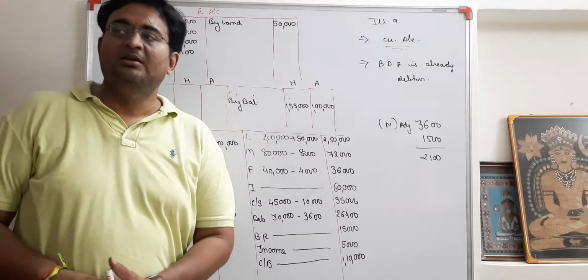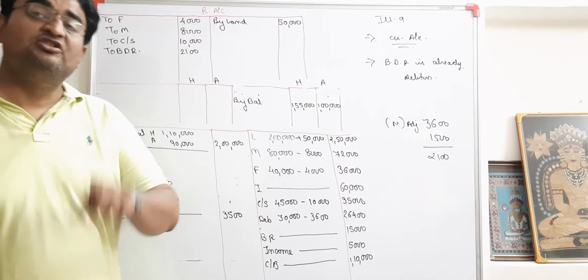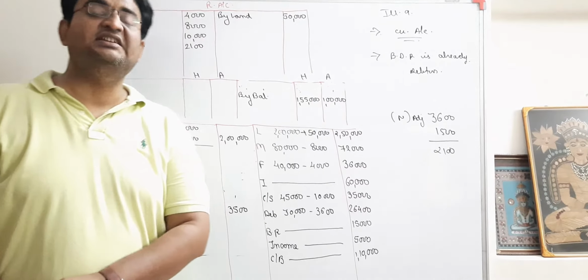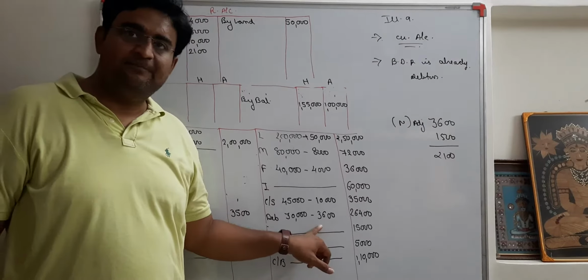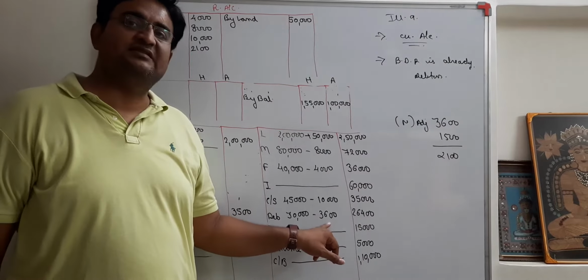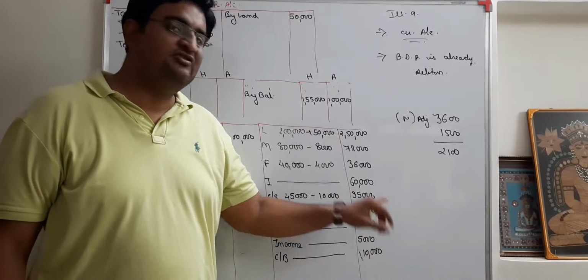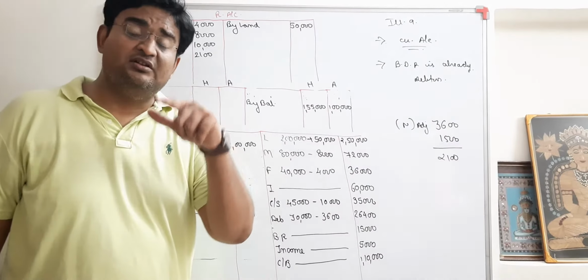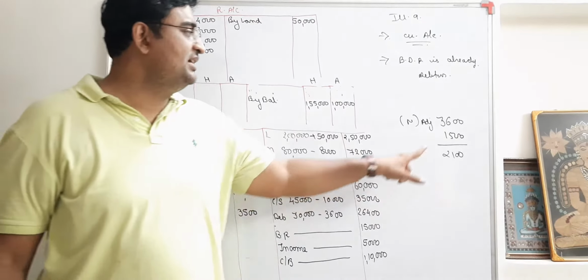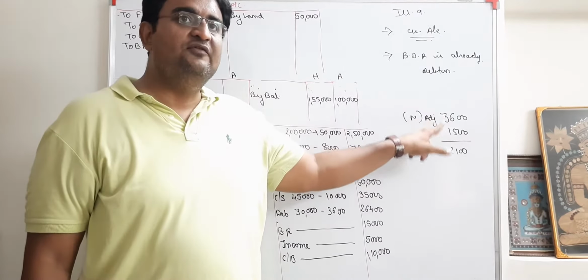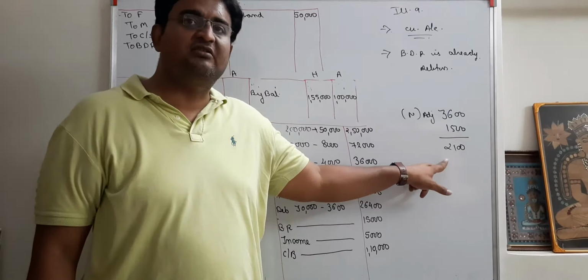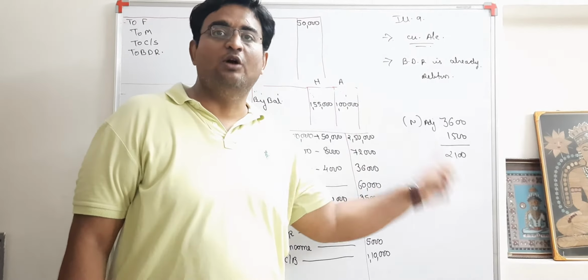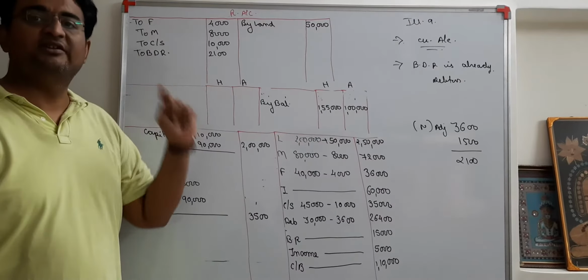Once again, BDR shown in the adjustment was 3,600. So I deducted 30,000 minus 3,600, 26,400 outside, which I have written here in rough. Now they have already deducted 1,500. So the difference comes to 2,100. That indicates loss, and loss will be written here.